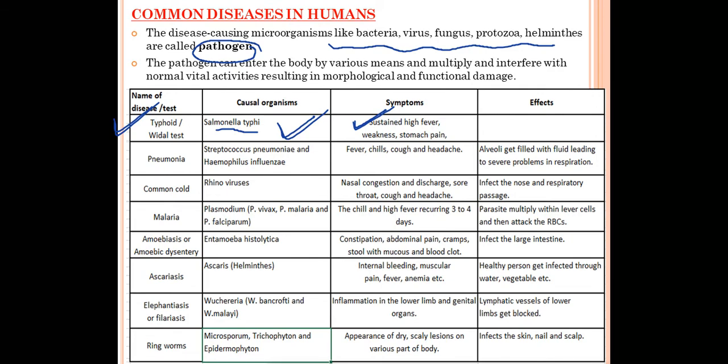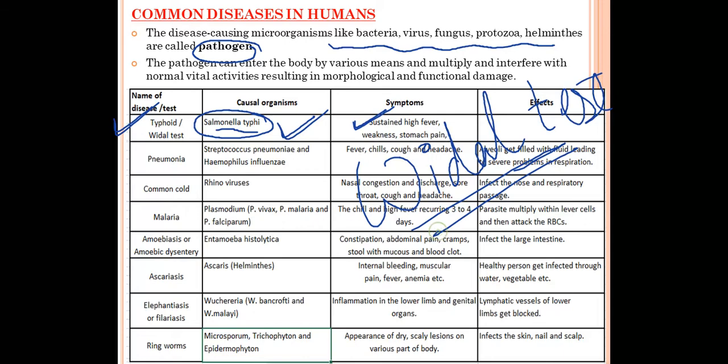Next, one test is there by which we can confirm that the person is suffering from typhoid, and the name of the test is Widal test. So please remember the name of the test. Three things you have to remember over there. The first one is the name of the organism, that is Salmonella typhi. Typhoid is caused by a microorganism or a bacteria called Salmonella typhi. Next, you have to remember that it is confirmed by a test called the Widal test. And one more thing which you have to remember over there is the symptoms.